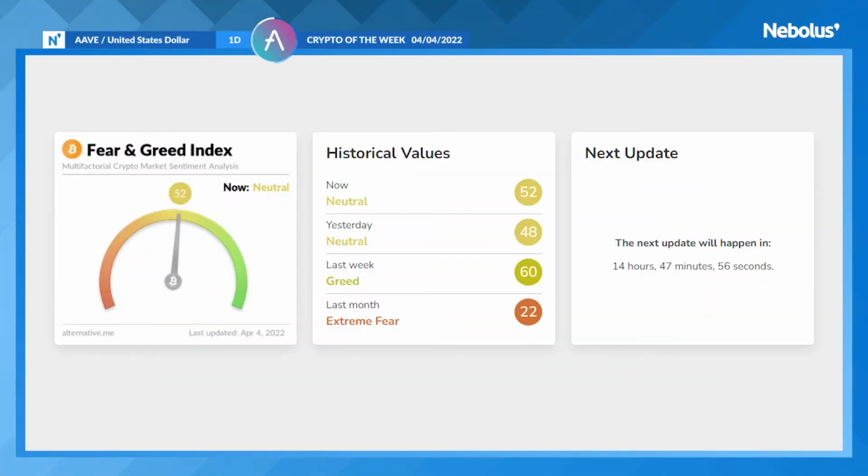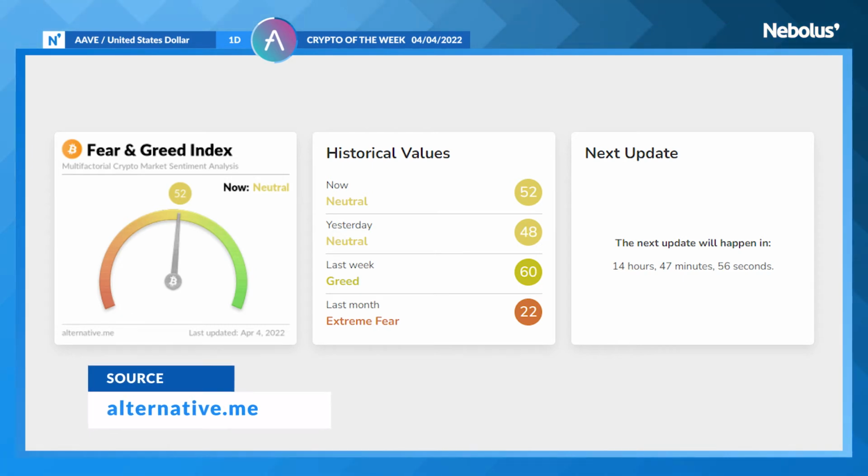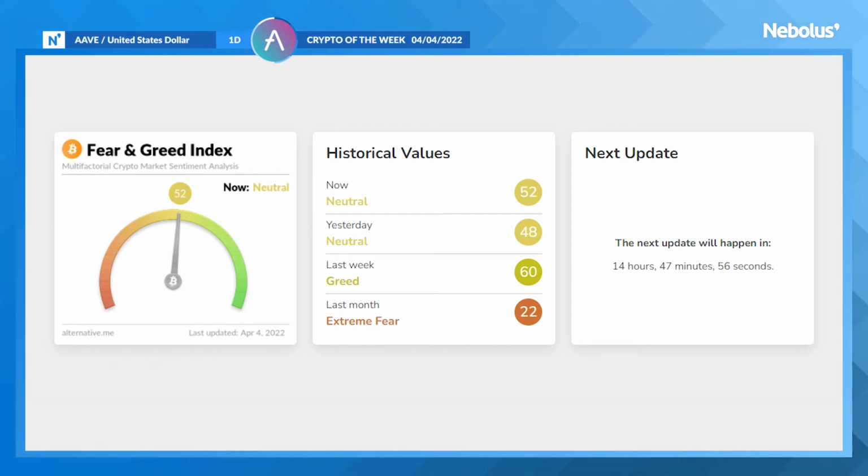In the Fear and Greed Index, we can see that the market sentiment has been neutral, a situation which has been present for the last few days, unlike the extreme fear we witnessed last month.